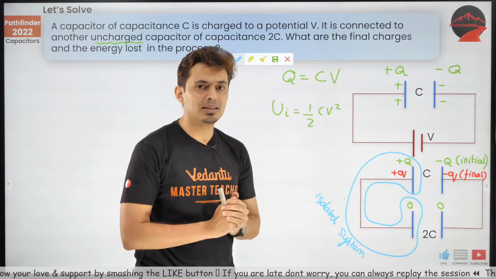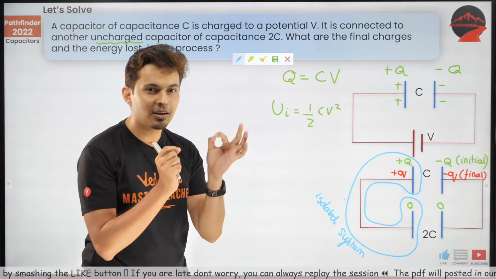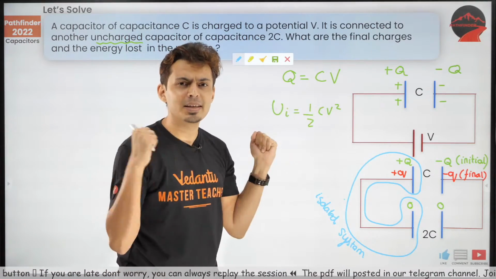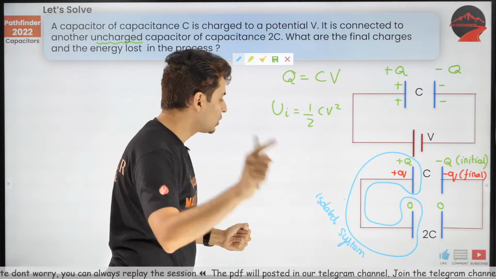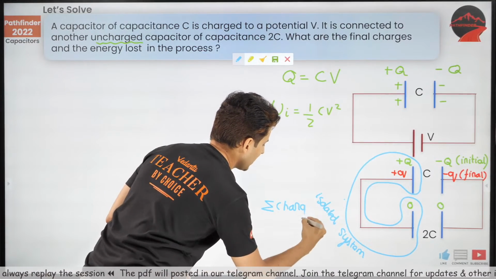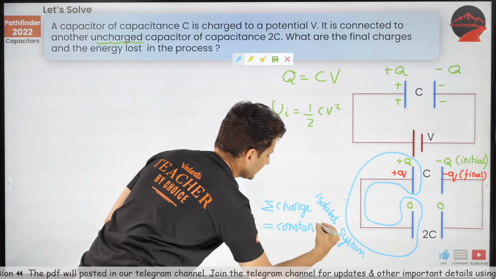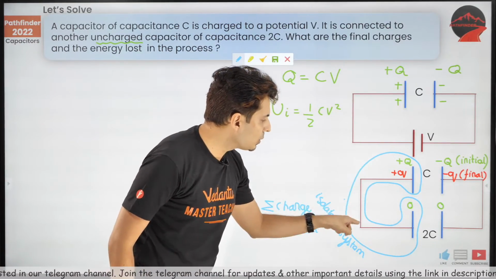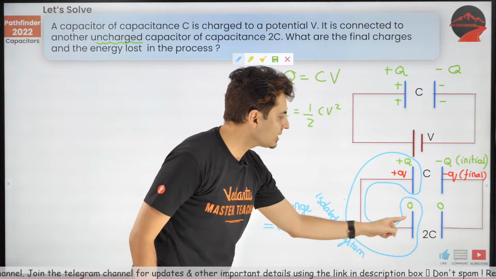And what is the speciality of an isolated system? The charge is conserved. It cannot go out. It cannot go in. It's like a locked room. Nothing can go out. Nothing can come in. So the total charge is constant. How much was the total charge before?